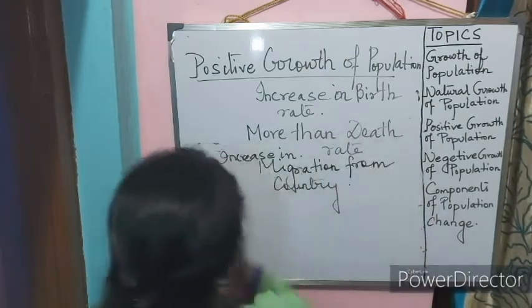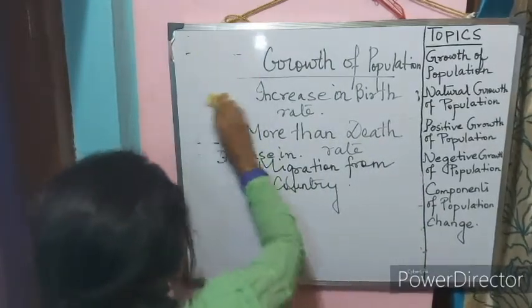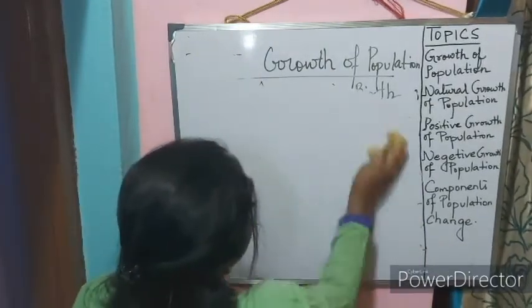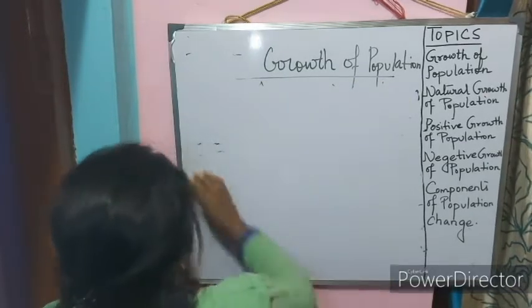Now what is negative growth of population? Just the opposite of positive.